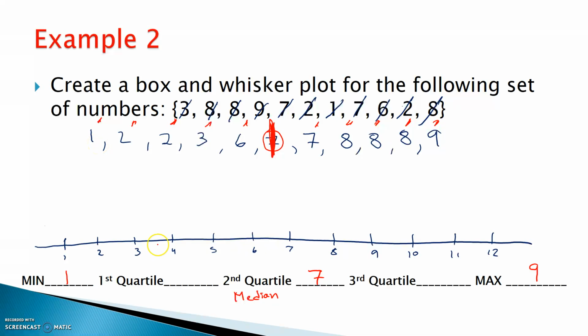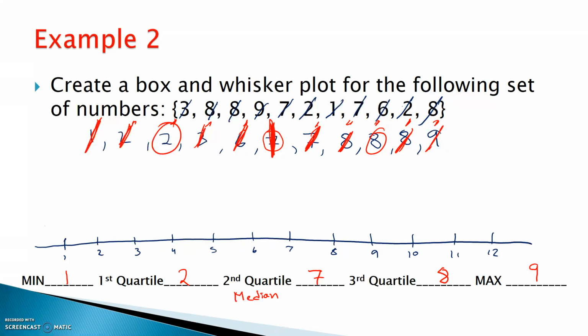All right, so let's find Q1. Find the middle of the bottom half here. Cross that off, cross that off, cross that off. That is going to be 2. 2 is going to be my first quartile. And then the third quartile, get rid of 9, get rid of 8, get rid of 8. It's a 7. All right, third quartile, that's going to be 7.